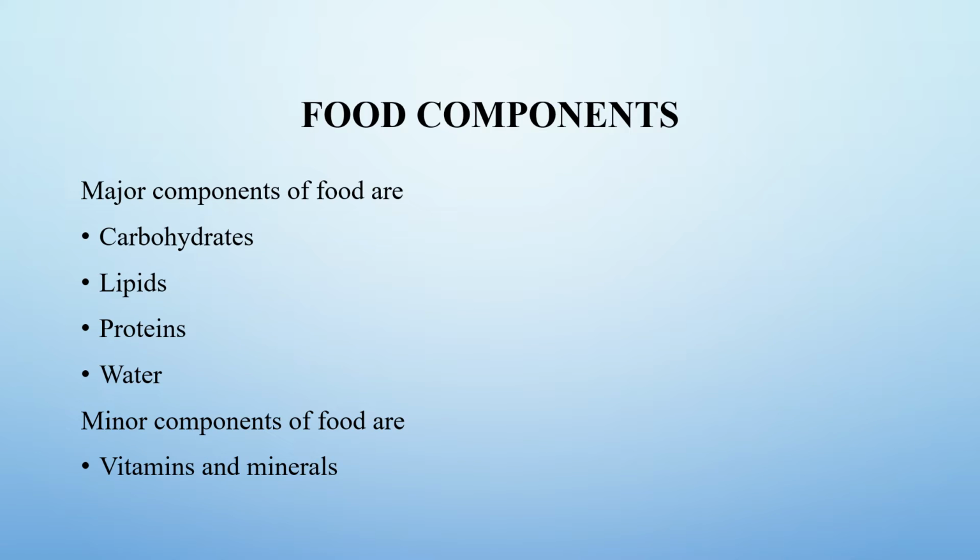Looking into food components. Food components are basically classified into two types. Major components of food are carbohydrates, lipids, proteins, and water. Minor components of food are vitamins and minerals.